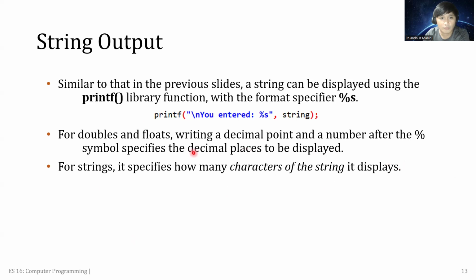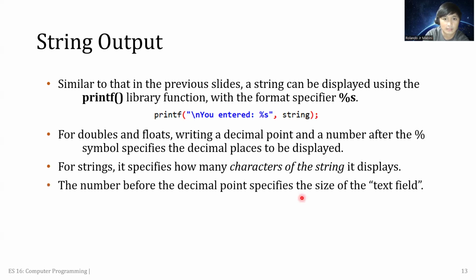If we set a decimal point in %s, between the percent and the s, the C programming reads it as the number of characters of a string it will display. So the number before the decimal point specifies the size of the text field. This can be visualized in the next slide.